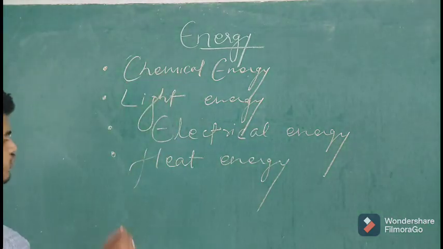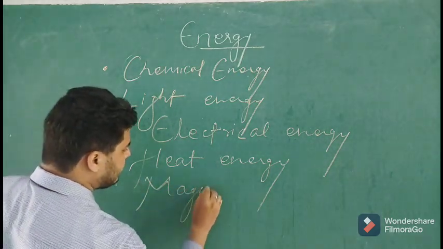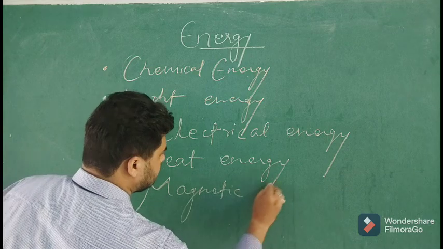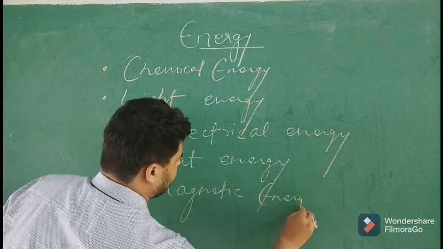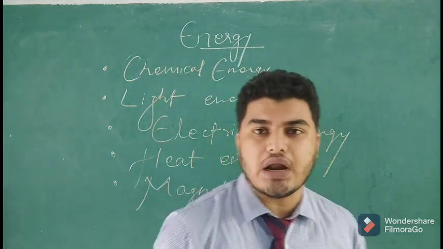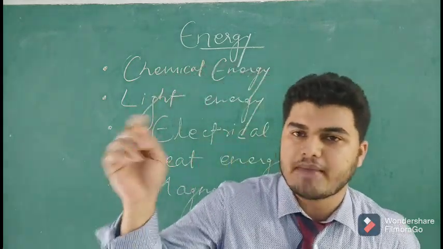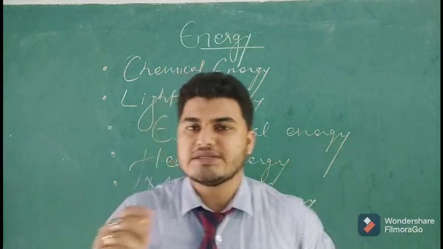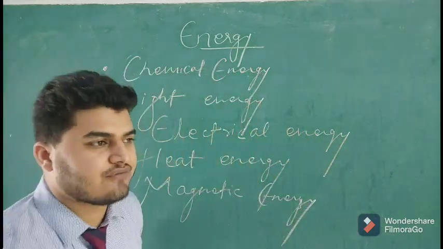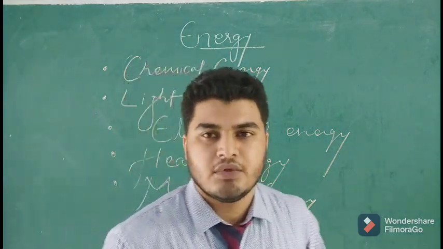Another form of energy which you may see is magnetic energy. Now magnetic energy will be seen around a magnet. A magnet is a substance which has small dipoles inside it.